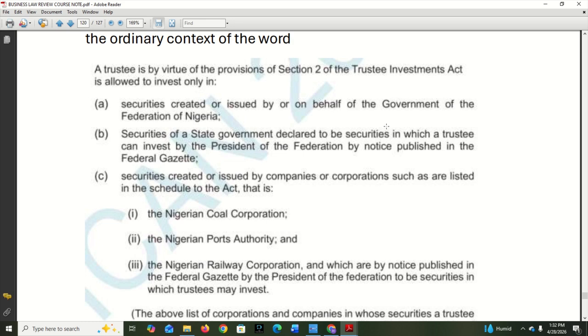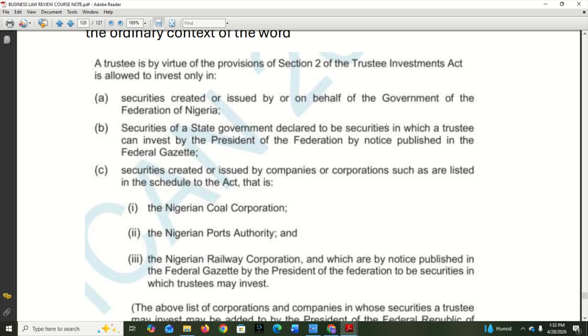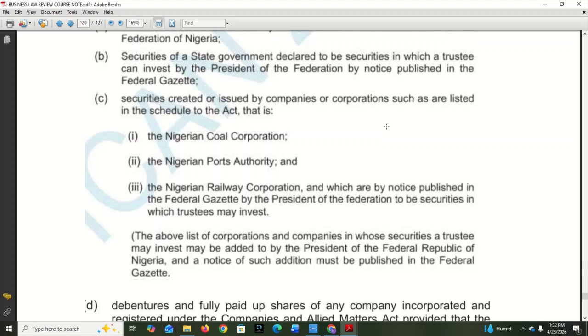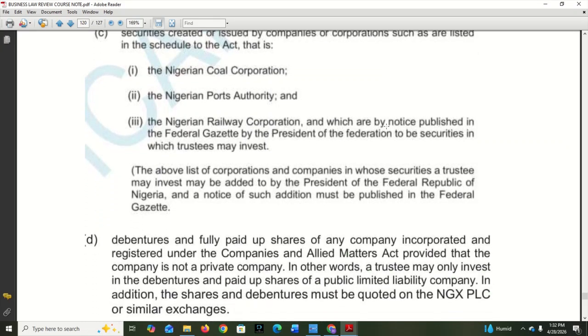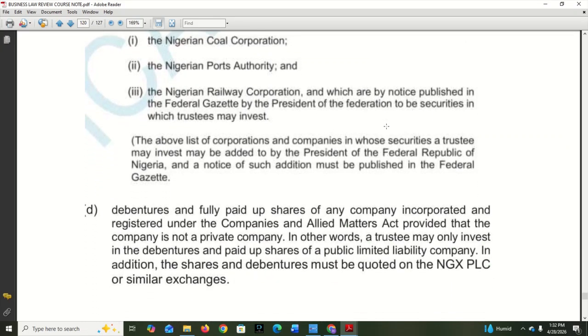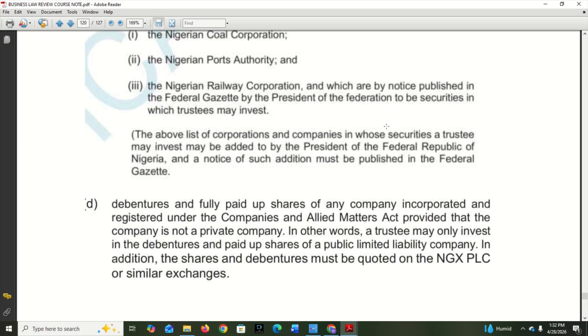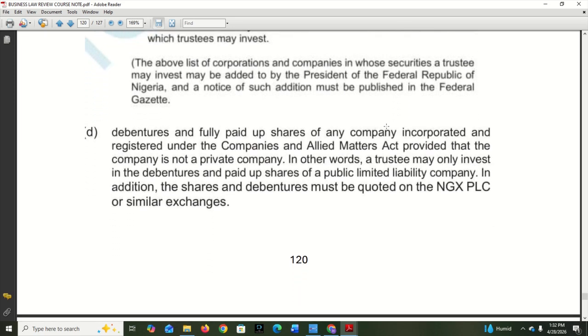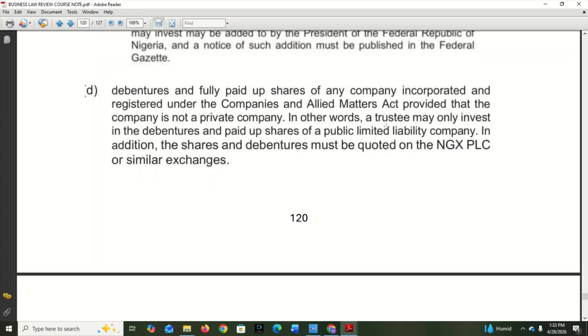Three, securities created or issued by companies such as are listed in the schedule to this Act, like the Nigerian Coal Corporation, the Nigerian Ports Authority, the Nigerian Railway Corporation. They can also invest in debentures and fully paid up shares of any company incorporated and registered under what? Under CAMA in Nigeria. So they can invest in shares and debentures too.